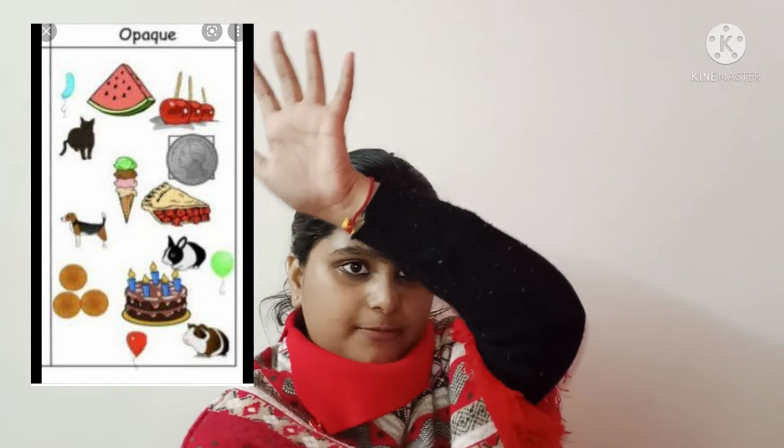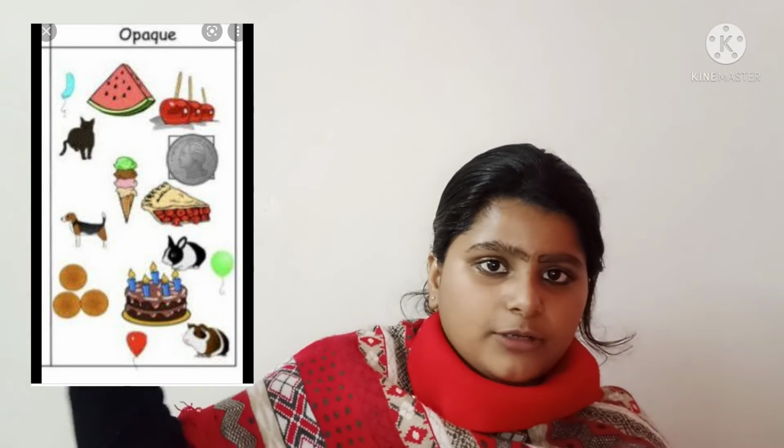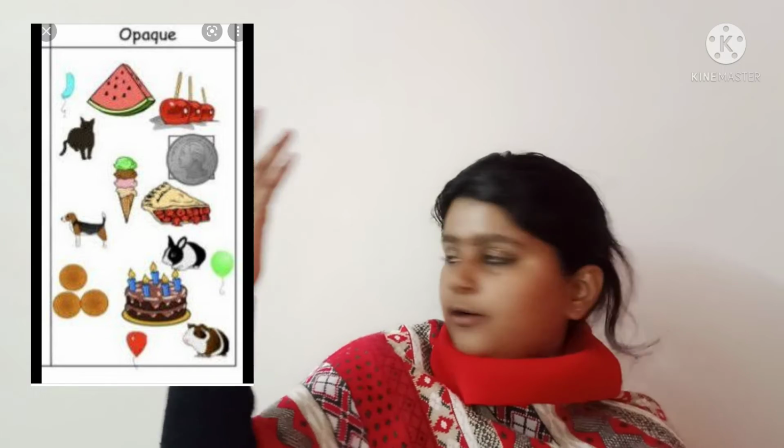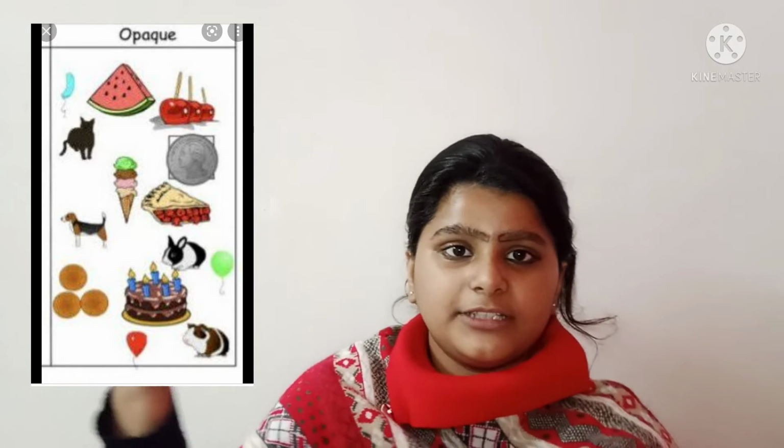If I put my hand, you can see the shadow. So this is called an opaque object.